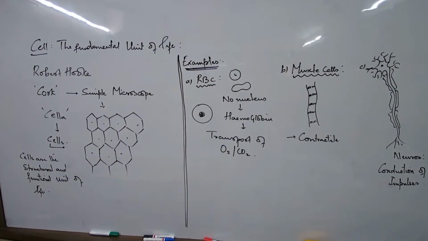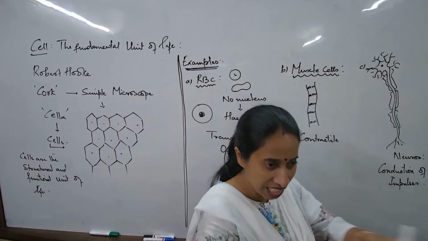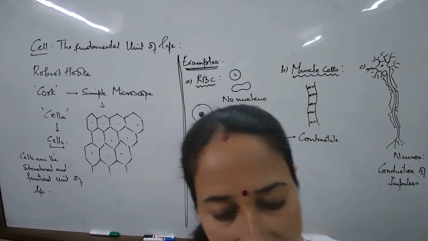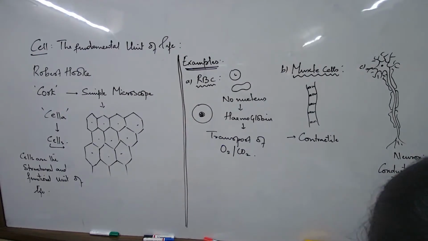Next paragraph. For example, nerve cells are extremely long and branched. Why is it called branched? Because they have got these type of processes, by which they receive information, carry information.